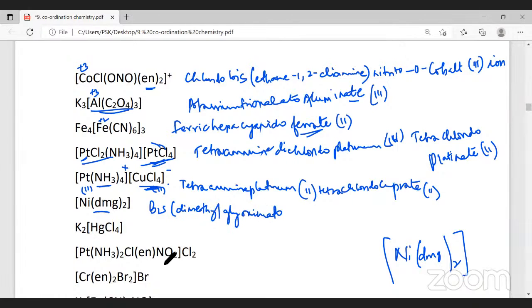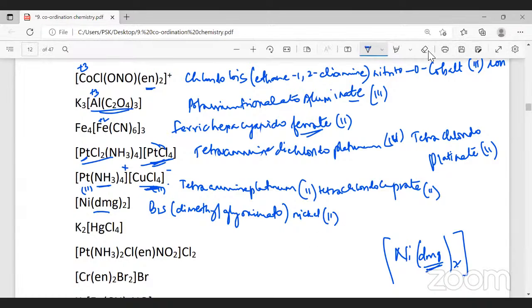Glyoximato, because it is a negative ligand, glyoximato. And nickel will have what charge? I told you, 2, because this is a monodentate negatively charged ligand. -1 into 2 is -2. Therefore, the oxidation number of nickel is 2. Followed?